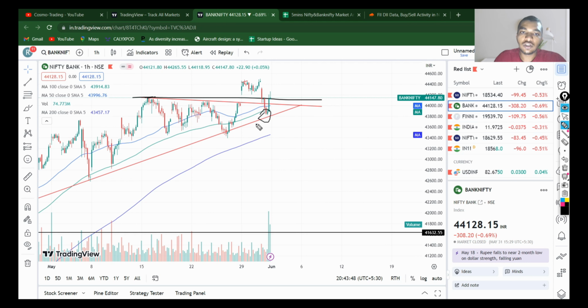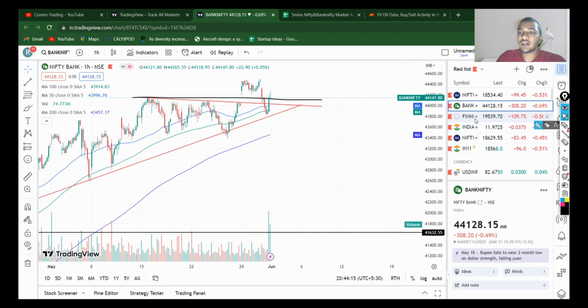So this is a positive scenario on Bank Nifty, but we still need to watch the support. The support is this trend line, and if we break this trend line, then we could see a sharp fall on the downside due to the debt ceiling issue. But unless the debt ceiling issue becomes a concern, we could touch the 44,400 to 44,500 zone again. These are the levels to watch on Bank Nifty.